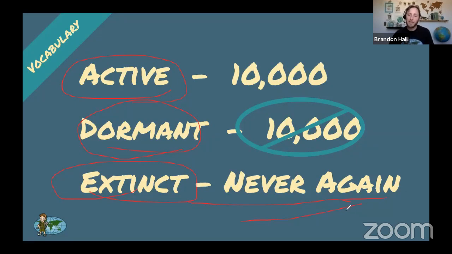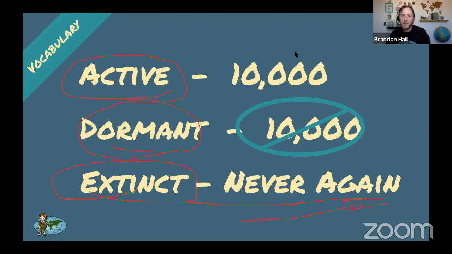Extinct volcanoes are easy to think about. It's just like if an animal goes extinct or a plant goes extinct, we're never going to see them on Earth again. Well, if a volcano goes extinct, the shell, the actual mountain itself, the volcano will still be there, but it will never erupt again because there's no more magma coming up into the volcano. That's why it is extinct.